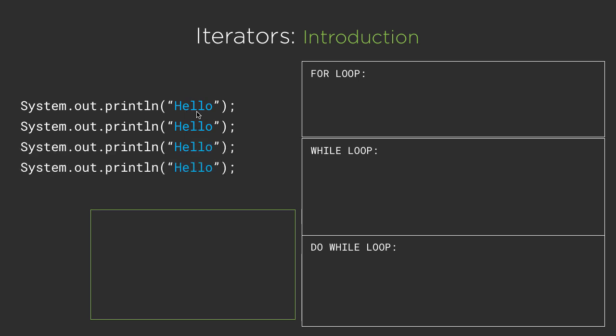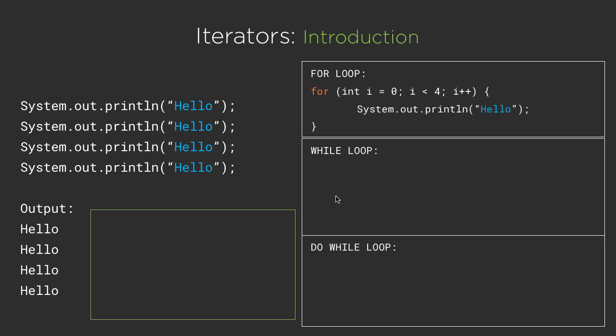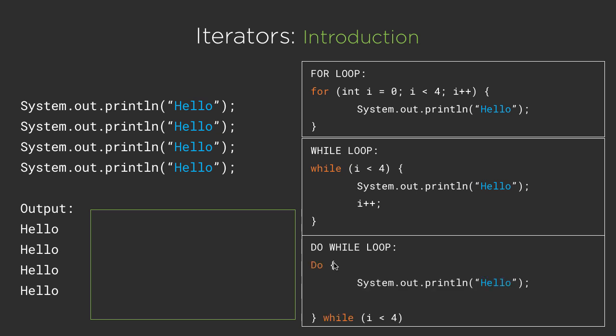But a good programmer should never repeat the same statement again and again. So here comes the concept of iterators into picture. So for this, to print hello 4 times, we just need to make use of these loops, such as for loop, while loop, and do while loop. So inside the console, we get the output like this. So let us take an example of for loop, how we can achieve this hello 4 times without repeating these lines of code. So here this is the code snippet, and for the while loop we have this syntax, and for the do while loop we have this syntax.